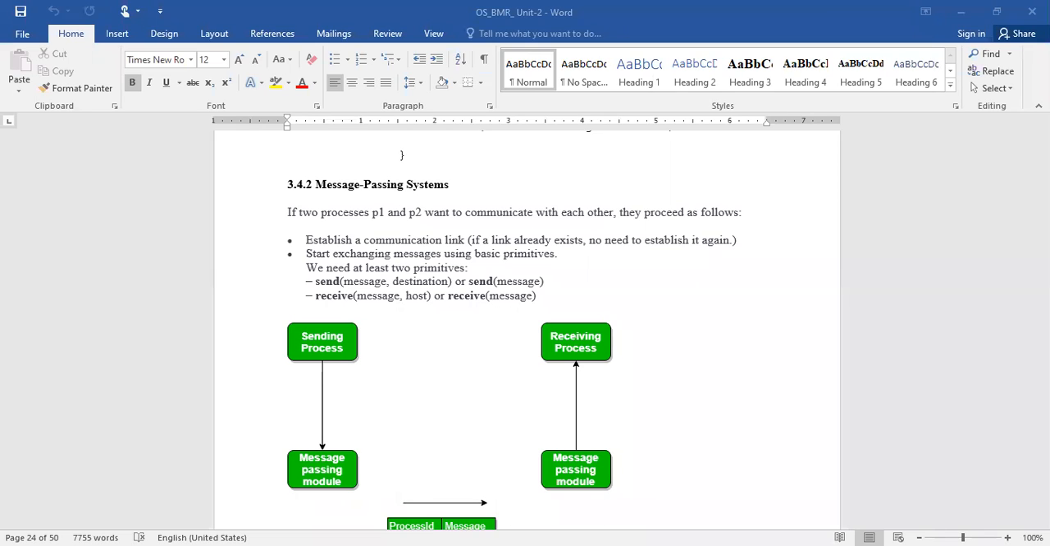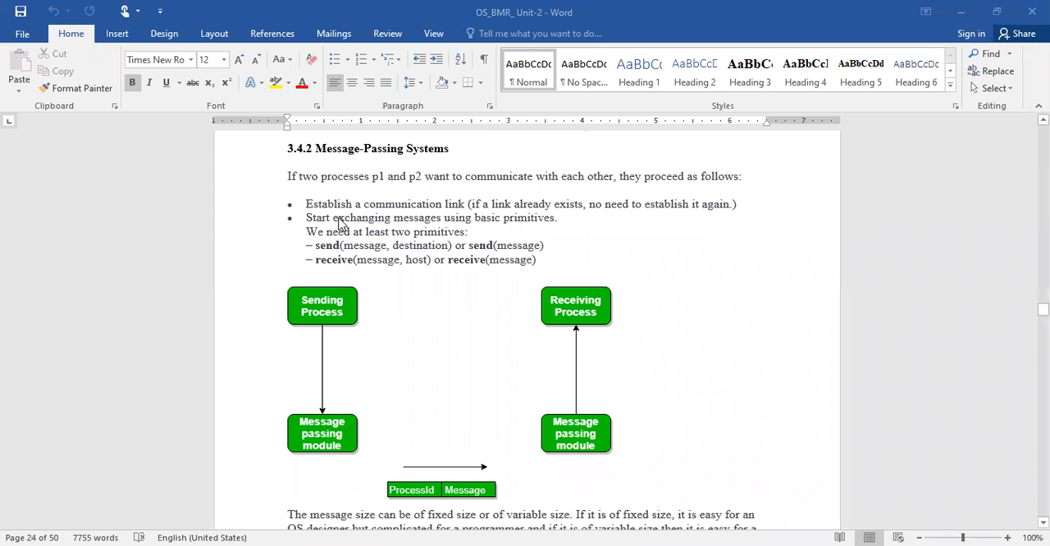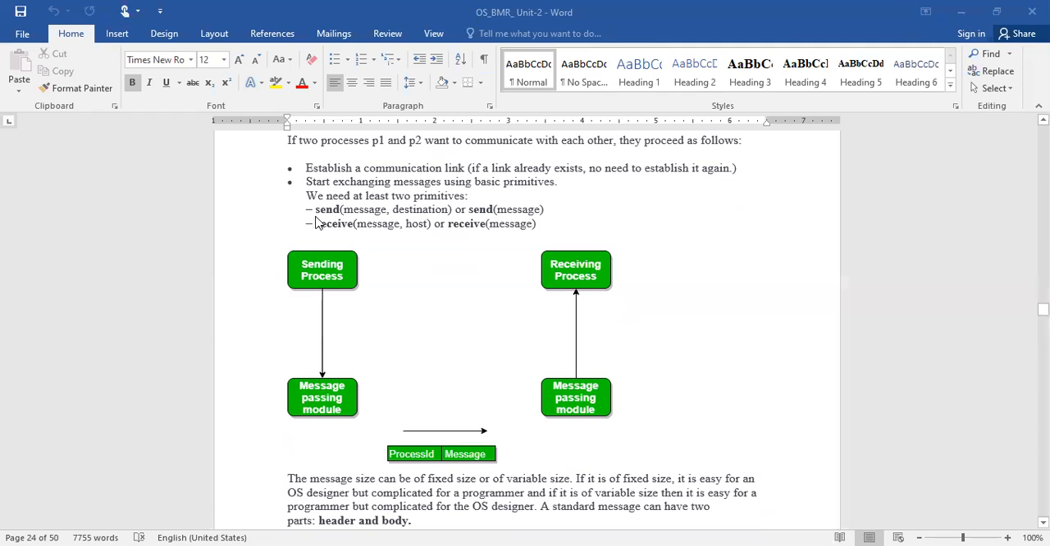Now let us see how it could be done. Here, I assume that two different processes, P1 and P2, want to communicate with each other. In order to communicate, what is required in a message passing system is, first, to establish a communication link. There should be a link by which they can share the information, because if there is no connectivity and no channel, how do you reach from source to destination?